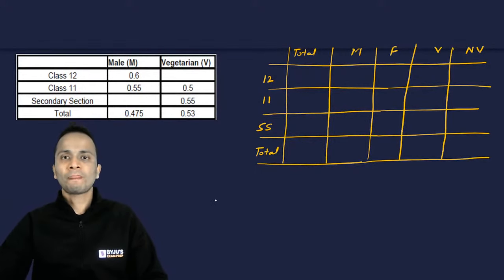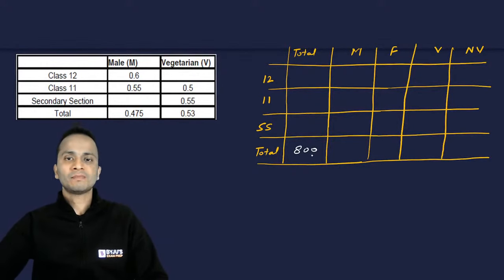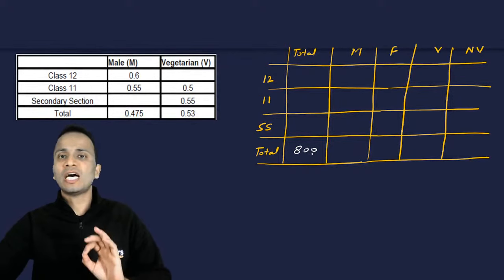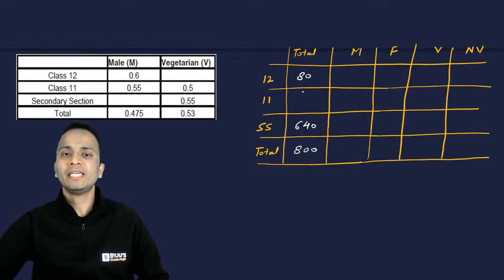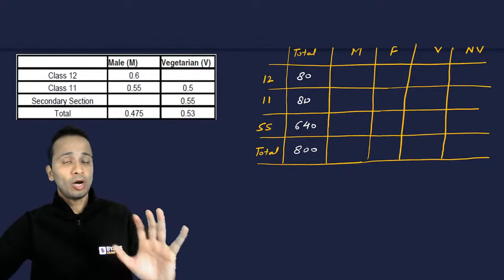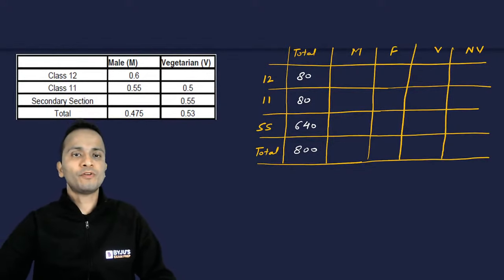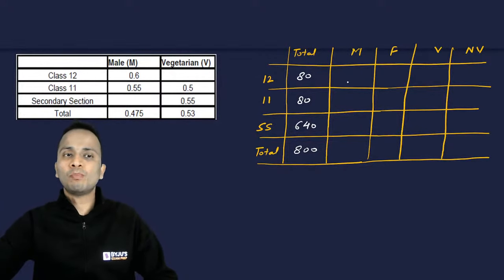So first of all, total number of students is given as 800, right? Now out of which 80% are in secondary section, that means 640, and the rest are equally divided, so 80 and 80, right? Now next thing is, so I'm asking all of you, so first of all let us talk about the number of males in class 12. The number of males in class 12 as a proportion in the table, it is 0.6.